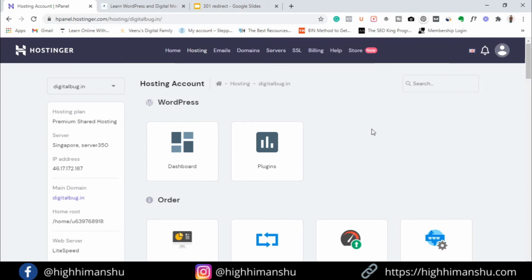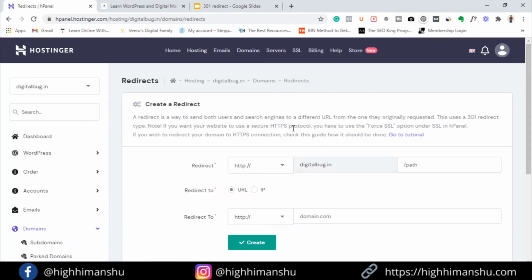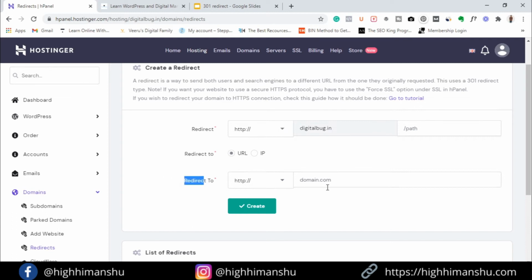But that is not exactly the right option. Now why do I say this? Let's see this practically. Just go to the dashboard of your hosting provider and right here, redirect, and just click on this redirect option. And also guys, make sure both the domains are HTTPS. Okay, now in the redirect option write the old domain name, and in the redirect to option write the new domain name, and here just choose URL and click on create.